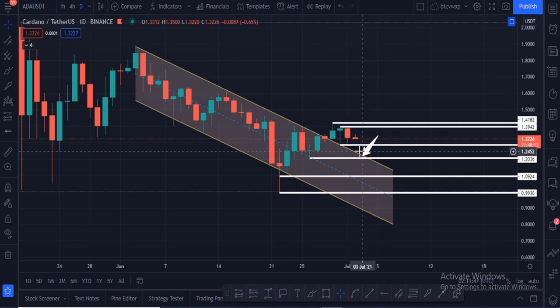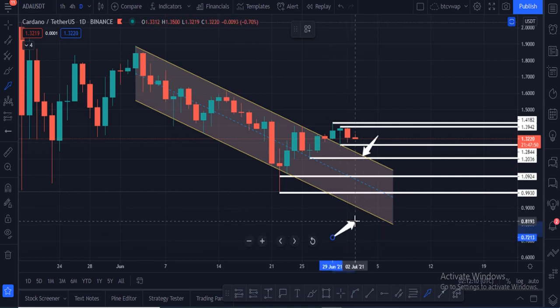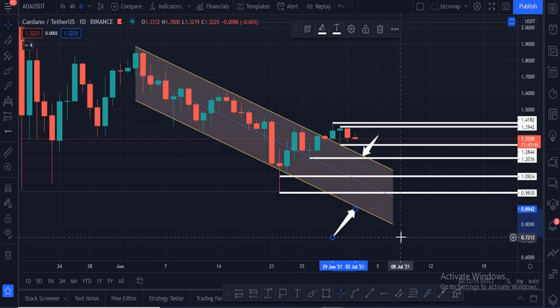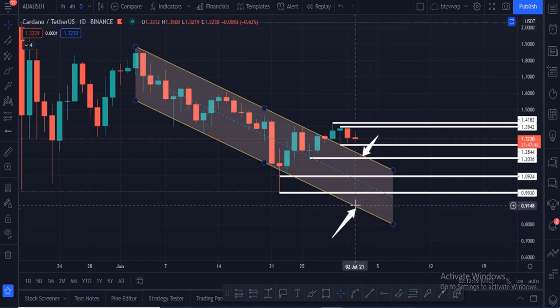But Cardano has to hold this zone, the $1.23, $1.22 area. The $1.22 and $1.23 area is very, very important for Cardano. If Cardano breaks this area, Cardano can go down to $1.08, and the next zone will be very, very crucial and a disaster for Cardano, at $0.89, this downtrend line.